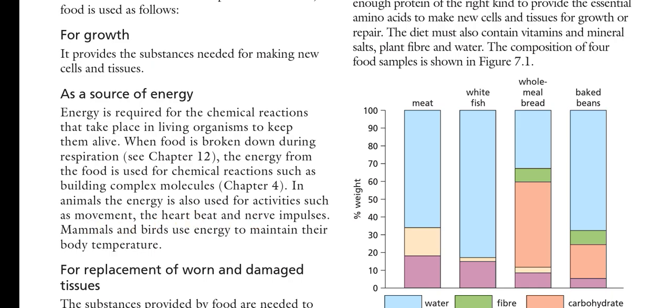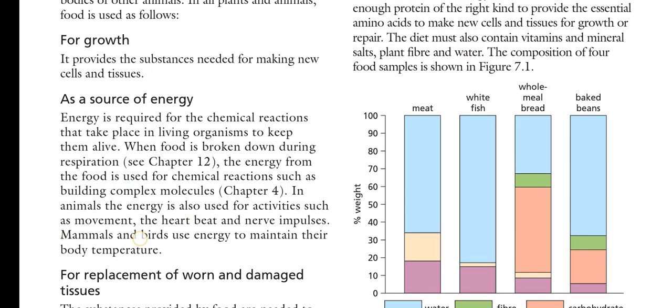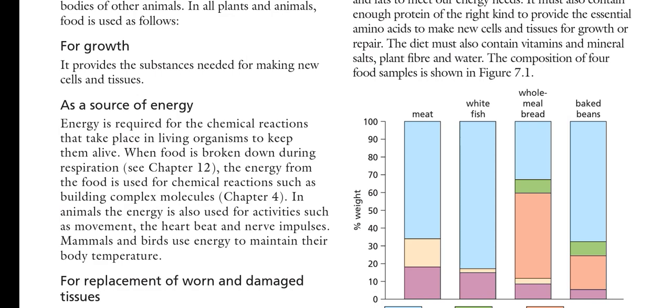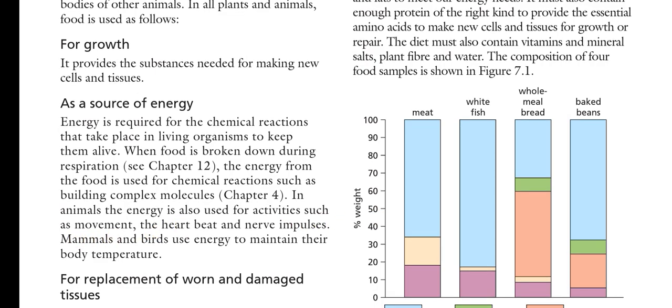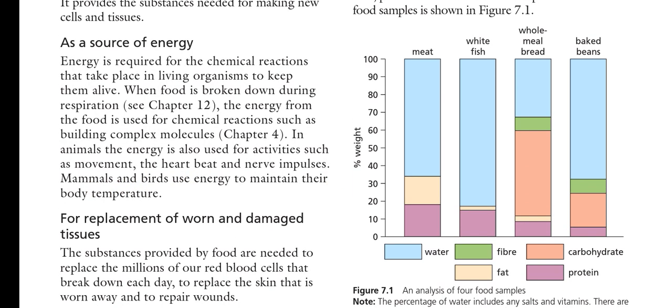In animals, the energy is also used for activities such as movement, heartbeat, nerve impulses, blinking of eyes, and a lot of other functions. Mammals and birds use energy to maintain their body temperature. Especially warm-blooded organisms need energy to maintain their body temperature.